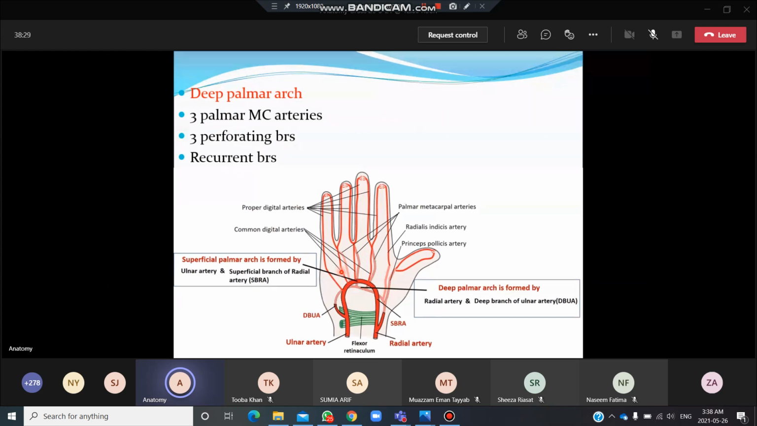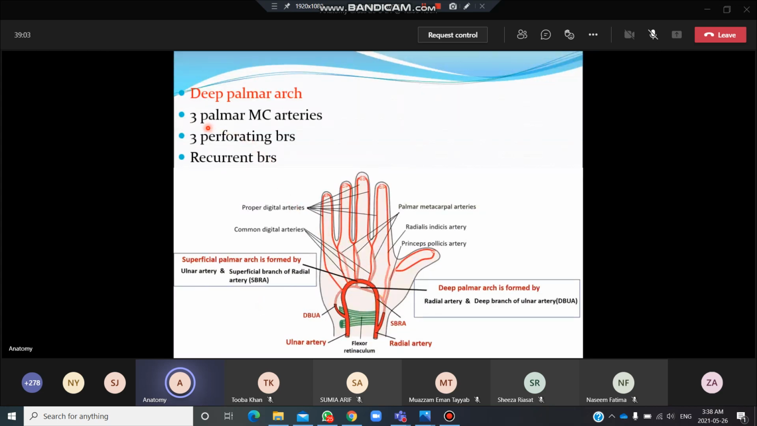Now after that, you can easily appreciate over here that this deep palmar arch is giving different branches. 3 palmar metacarpal arteries, the name shows that they are on the palmar aspect for the metacarpal bones. 3 perforating branches, obviously, which joined with the dorsal metacarpal arteries at the proximal level, if you remember. And after that, you have the recurrent branches, which are going to join the palmar carpal arch, if you remember. Okay? So these are the different branches which are coming from the deep palmar arch.